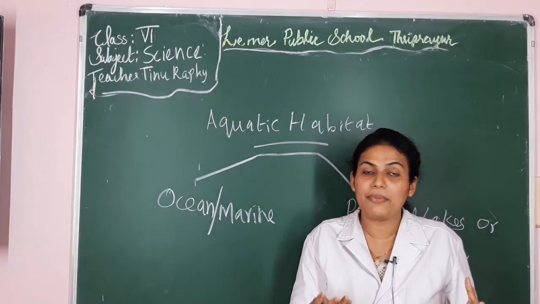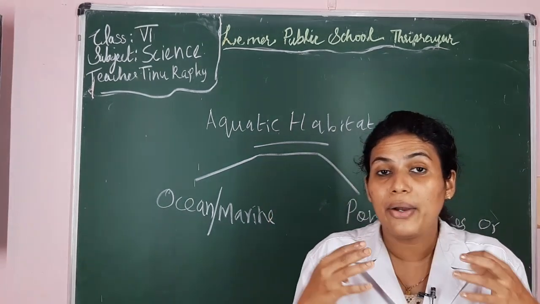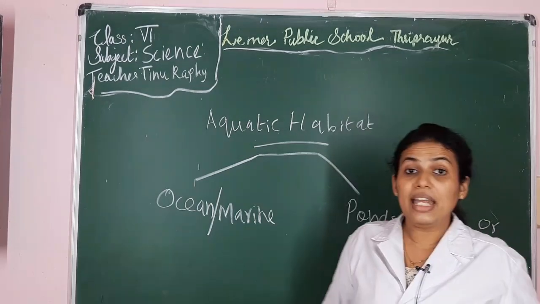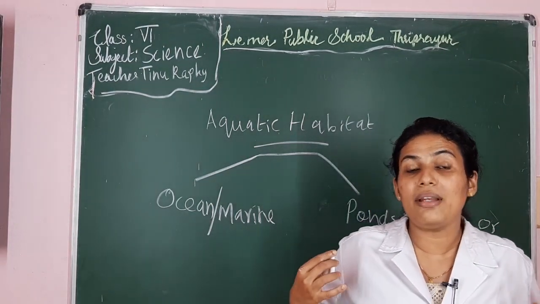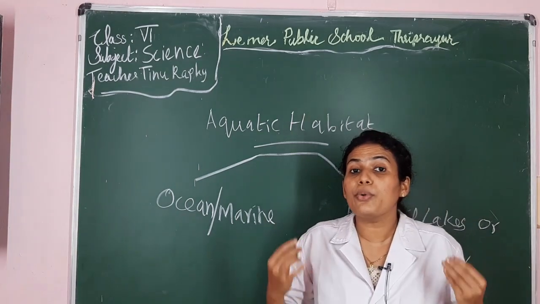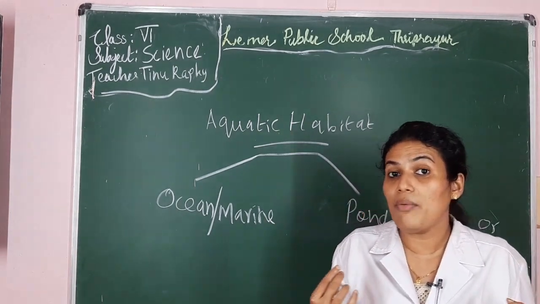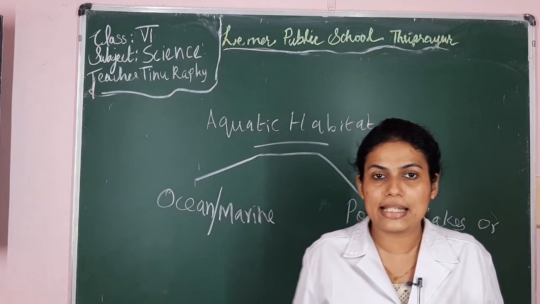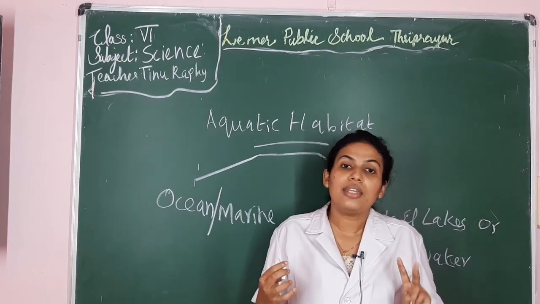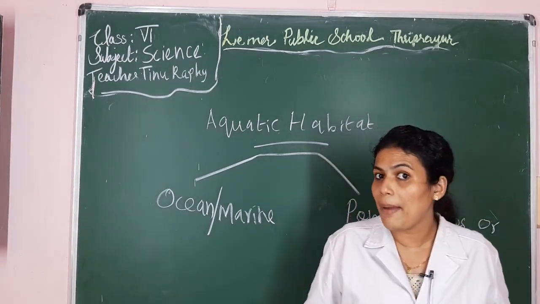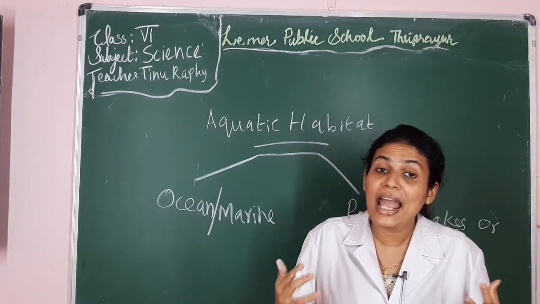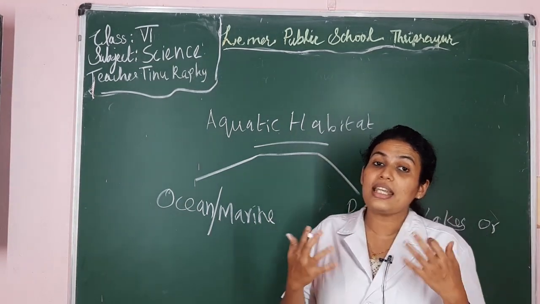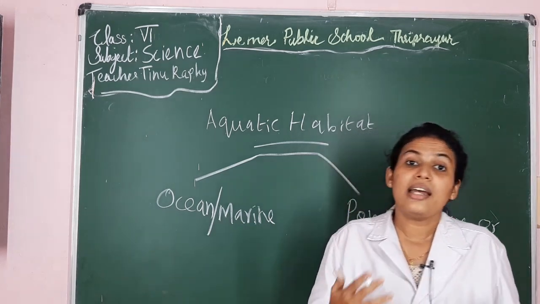So that is the first adaptation, that is they have the streamlined body, and their body is covered with scales, isn't it? Their body is covered with waterproof scales. So that is the second adaptation. Now for the fishes in the ocean, the third adaptation is they have gills, and these gills help them to breathe. So these three are the characteristics of the fishes in the ocean.